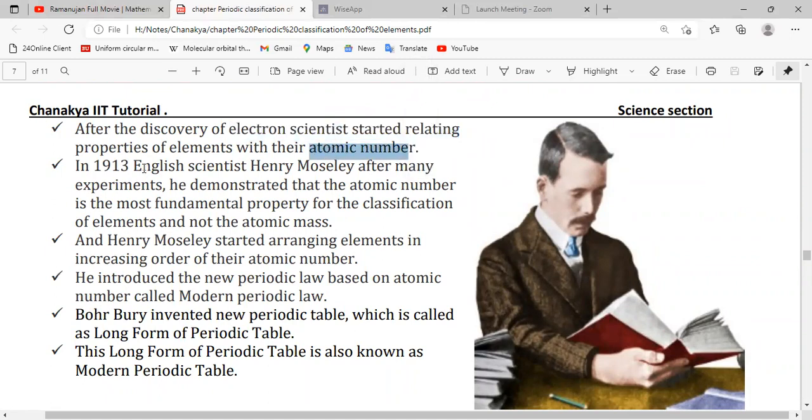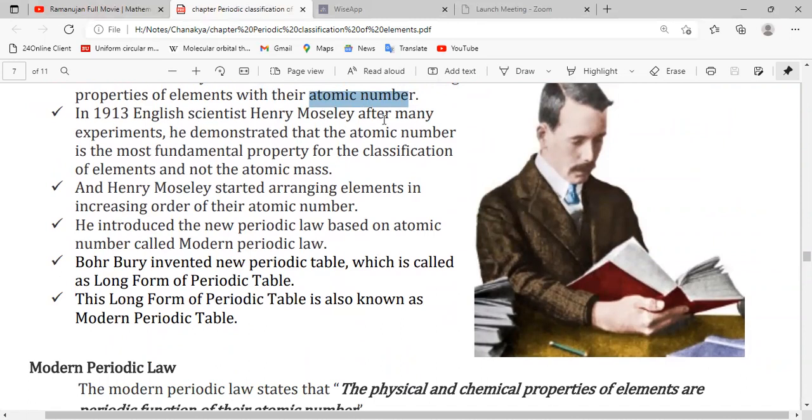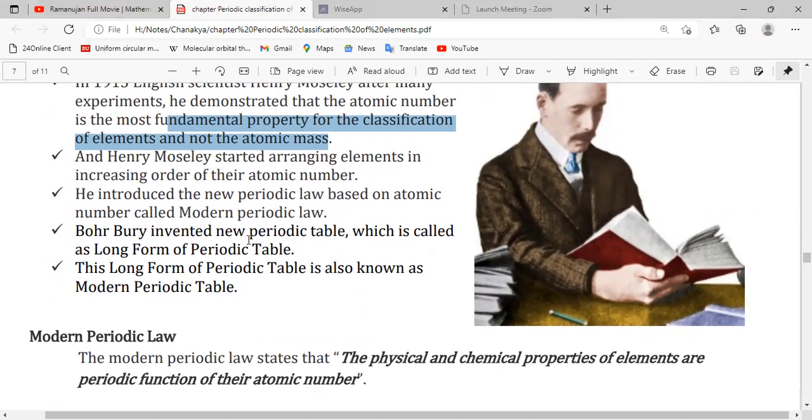So in 1913, the English scientist Henry Moseley, after many experiments, demonstrated that atomic number is the most fundamental property for the classification of elements and not the atomic mass. Henry Moseley started arranging elements in increasing order of their atomic number. He introduced the new periodic law based on the atomic number, called the modern periodic law.